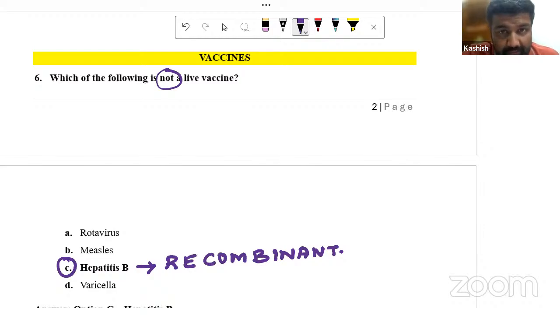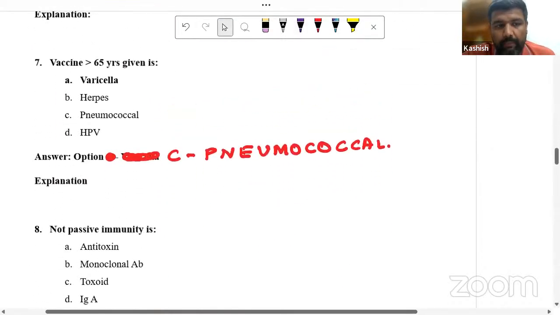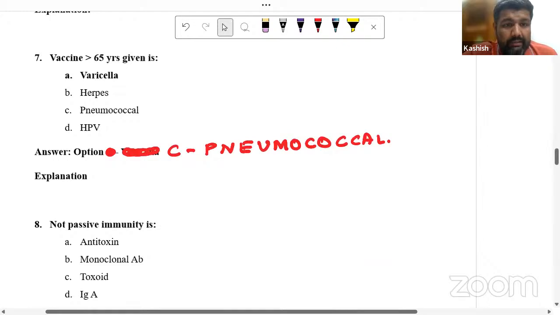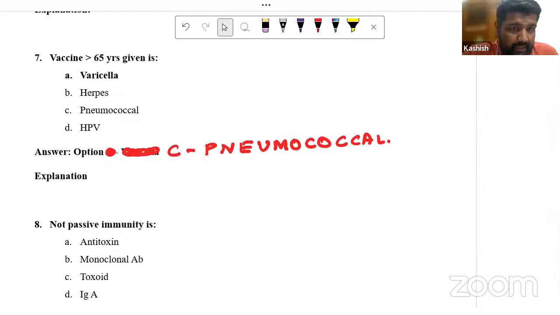Oka strain is a live vaccine. It is the live varicella vaccine. Yes. Now coming to the next question, question number 7. Here the strain is Oka. This is important. Guys, I want your help here. Some students are saying the vaccine is not given in more than 65 years. Some students are saying the vaccine is given in more than 65 years.